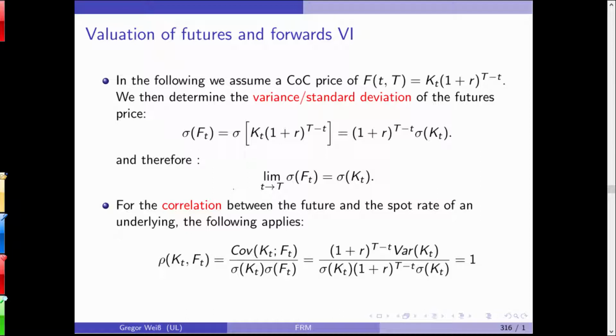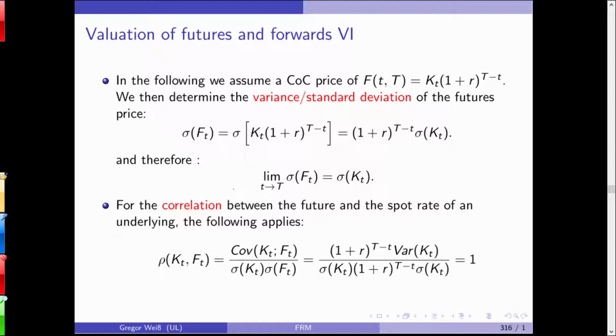Next, we are interested in the correlation between spot and futures price. And this is not a very big surprise. Simply have a look at those plots in which we plotted the spot price against the futures price. It's a linear function. And if it's a perfect linear function, then the correlation is +1. But this also means what? If you are long in the underlying, you simply go short in the future with the same underlying, and you will get a full hedge.